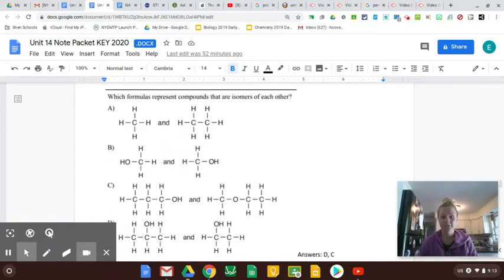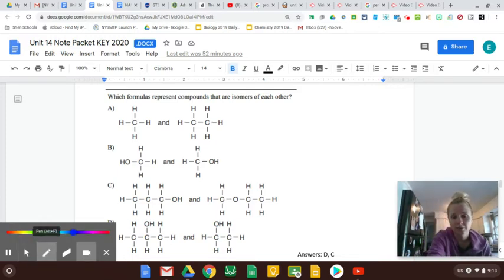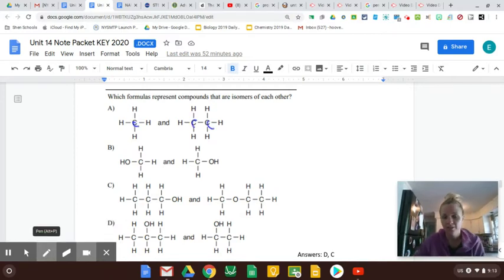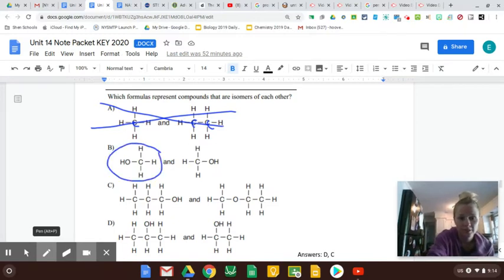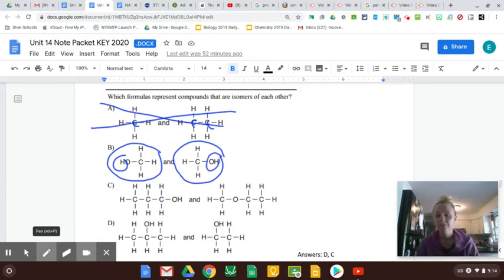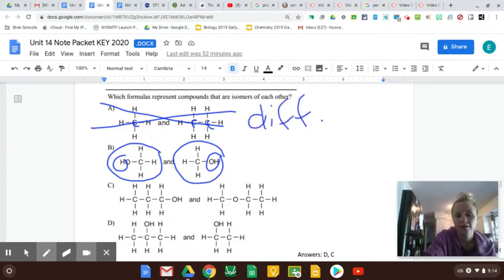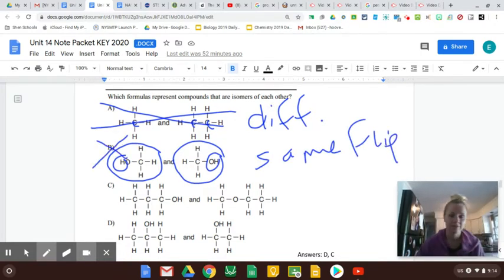Okay, so here's a great question. Which of these pairs is isomers? If you look at this one, this has 1 C, this has 2 C's. Yeah, their structures are different, but their formulas are completely different, right? So those aren't isomers. Those are just two completely different molecules. The next one, C with H's and one OH over here, C with H's and one OH over here, those aren't isomers. That's just the same molecule flipped around. It's the exact same molecule. So that's not what an isomer is.